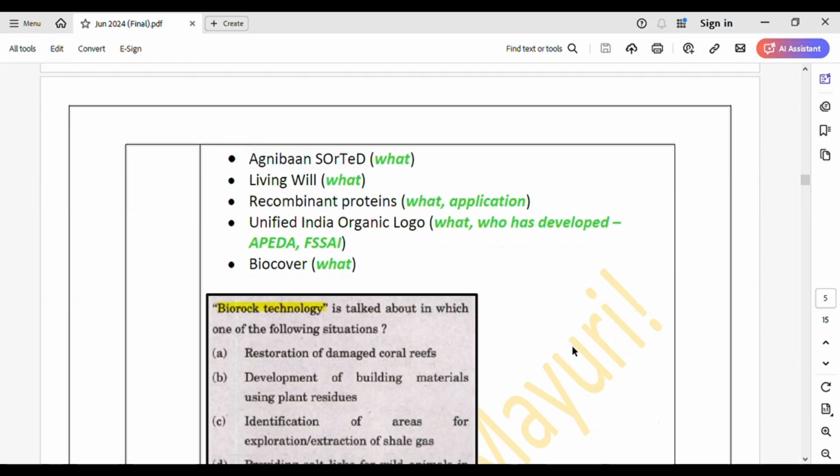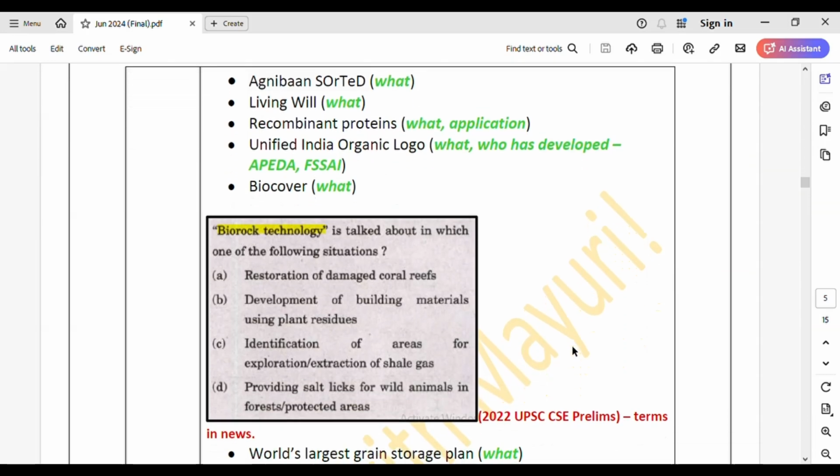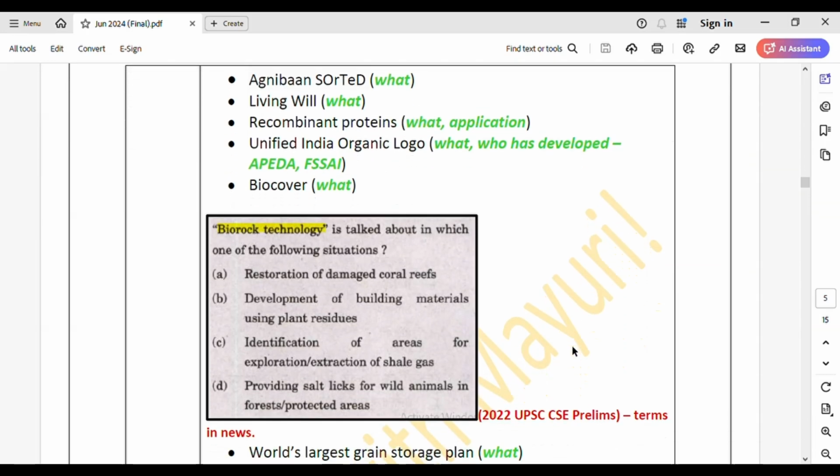Then see what biocover is. Biocover is basically for reducing methane emissions from landfills. So they could ask you one question. See, I have attached one snippet here. Biorock technology is talked about in which one of the following situations? Similarly, they could ask you, biocover is talked about in which one of the following situations? To control pollution, to control methane emissions from landfills. That is the answer. So such questions may be framed.